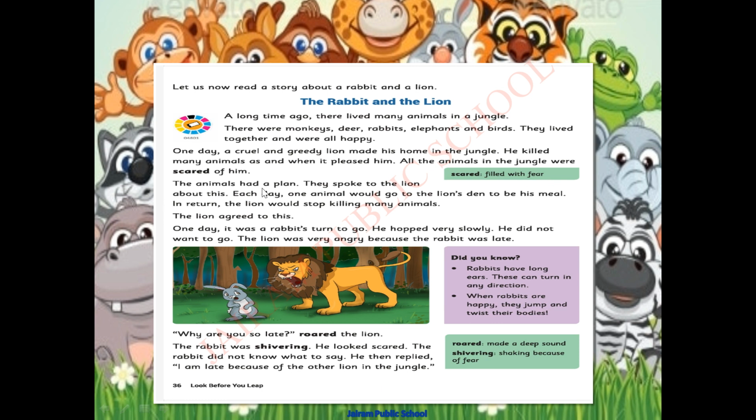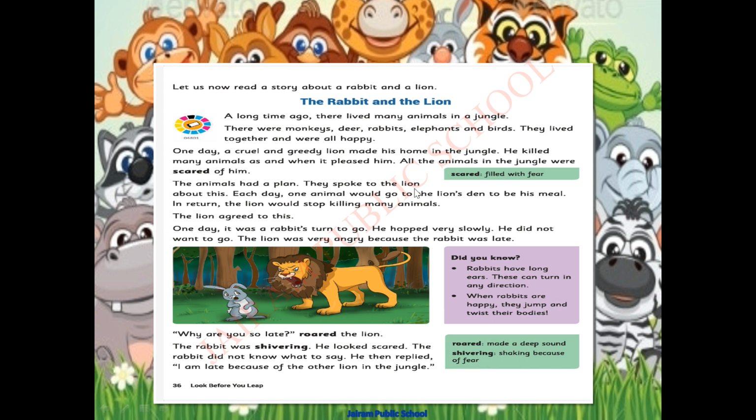The animals had a plan. If you are scared of someone, if you are continuously hurt by someone, what will you do? You will be planning to escape from that person. Am I right? Same way, these animals were also planning. What was their plan? Let us see.